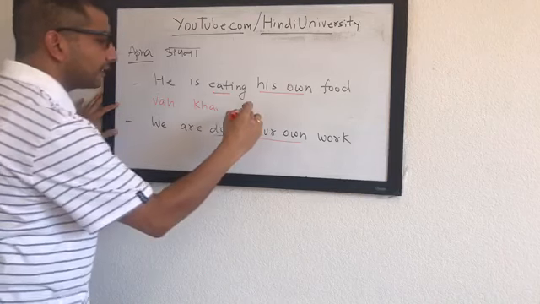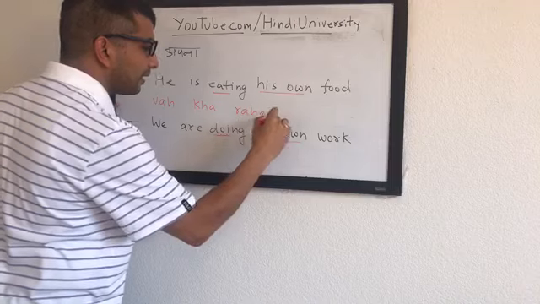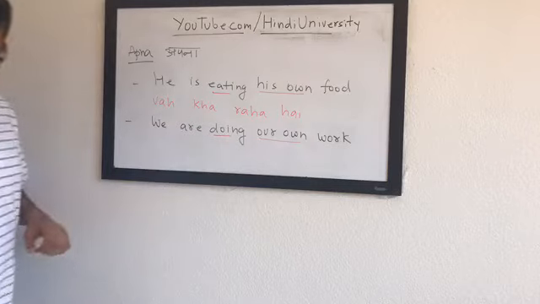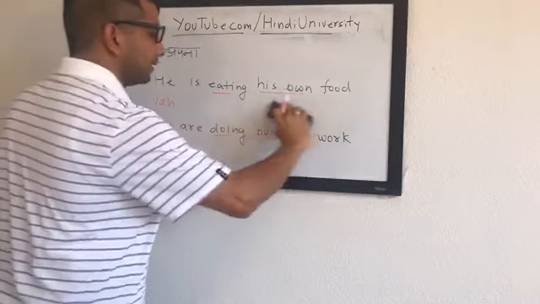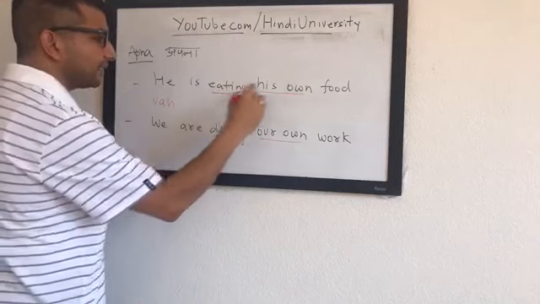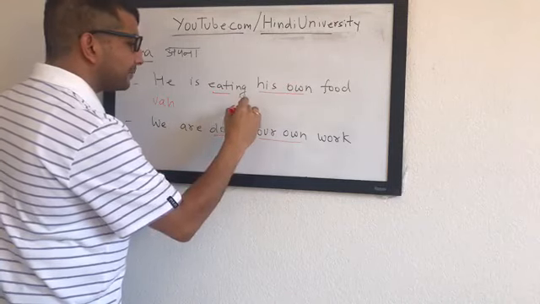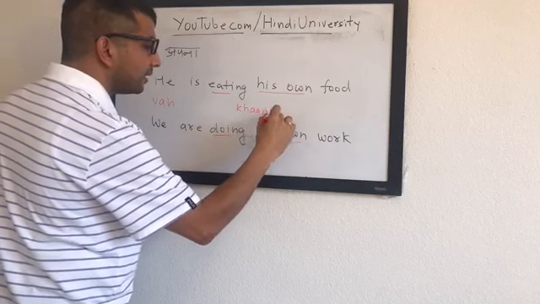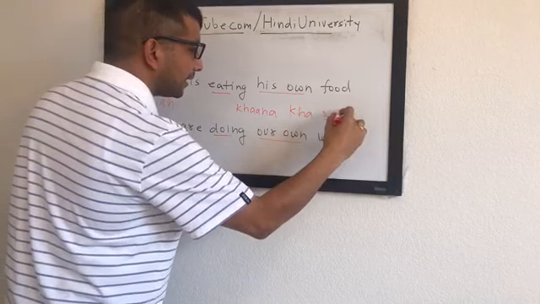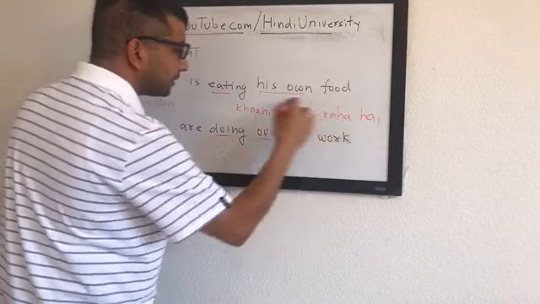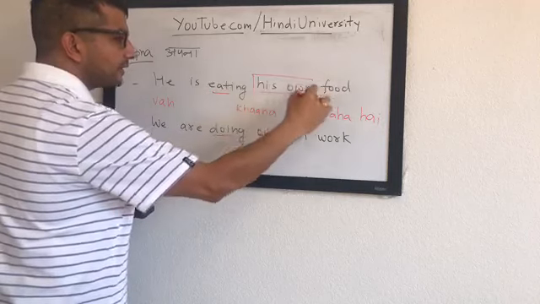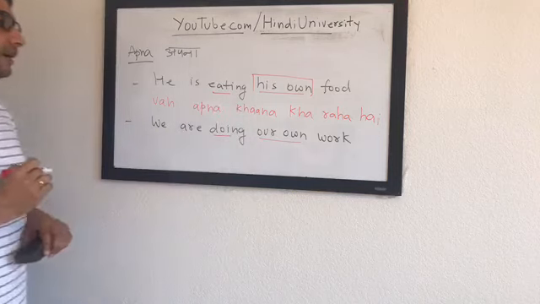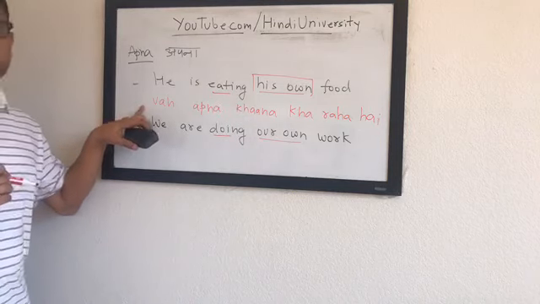खा रहा है. If it is he is eating food, it would be वह खाना. Okay, so you'll say, if you're saying he is eating food, that's it, then it would be वह खाना खा रहा है. He is eating food. But because his own, we have put in this part as well, his own food. That's when it has become वह अपना खाना खा रहा है. Okay, वह अपना खाना खा रहा है.